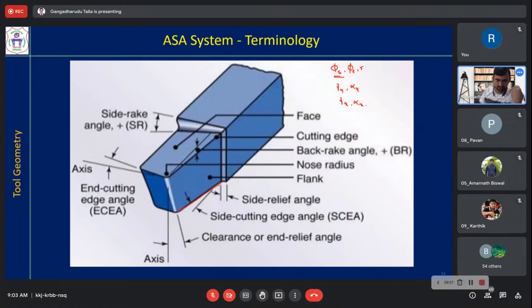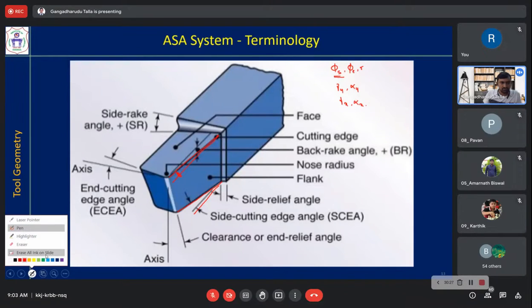Okay. In fact, it should be shown at the upper portion, because there are too many lines, he is showing it here. Okay, it should be shown here, this one. And if you take a perfect vertical line, that is in line with pi y, so this angle is the side cutting edge angle. I hope it should be clear now, at least in 3D view.